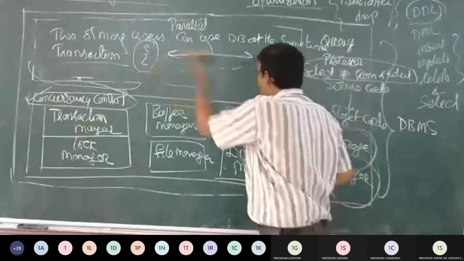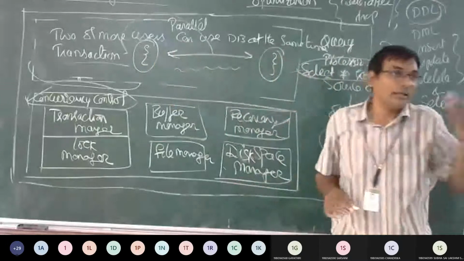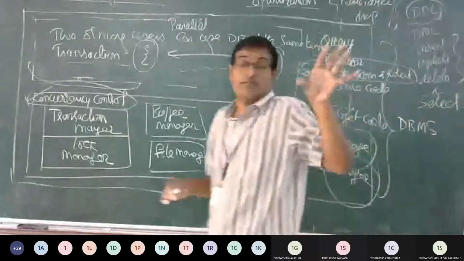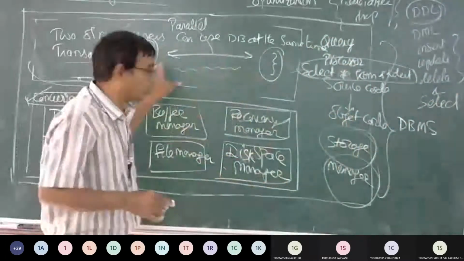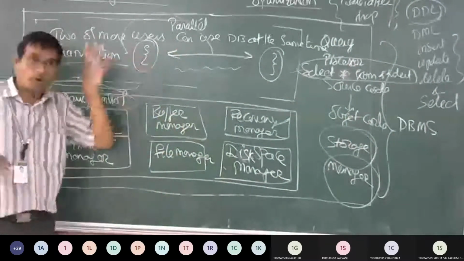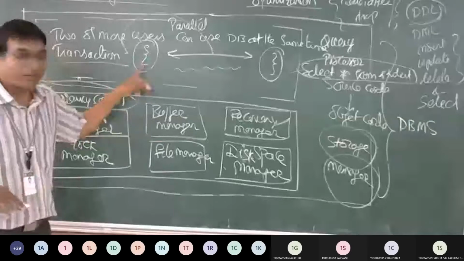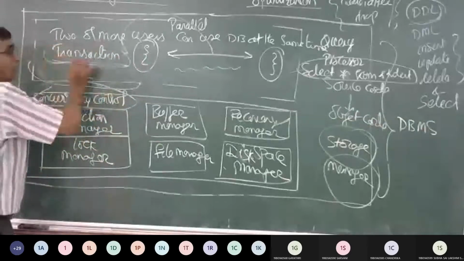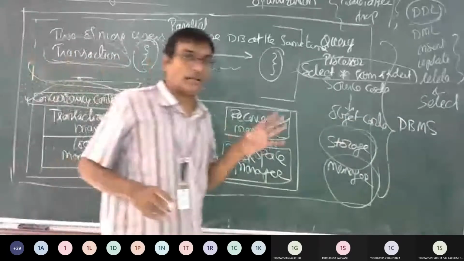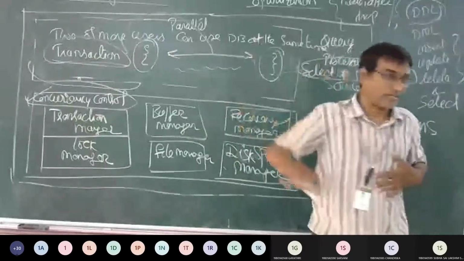So from the beginning to the end, if any interrupt has happened, any internal inconsistency is raised due to an internal problem, due to a storage problem, whatever problems have been raised, again it will start from the beginning. That is the core functionality of a transaction.